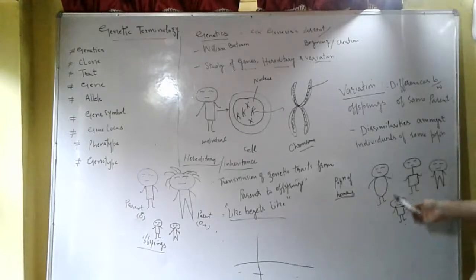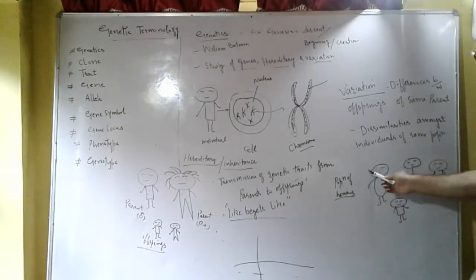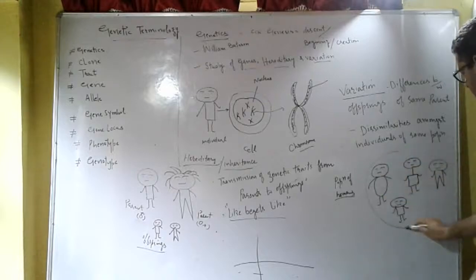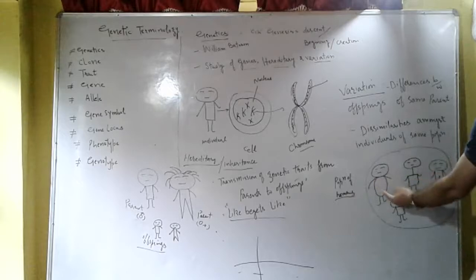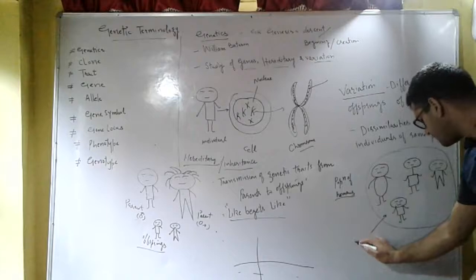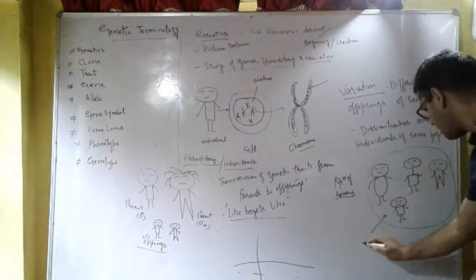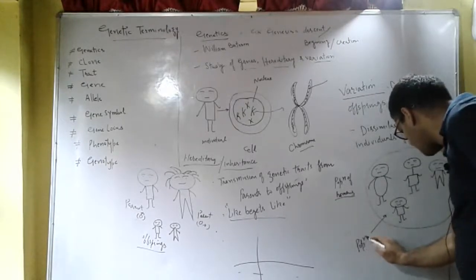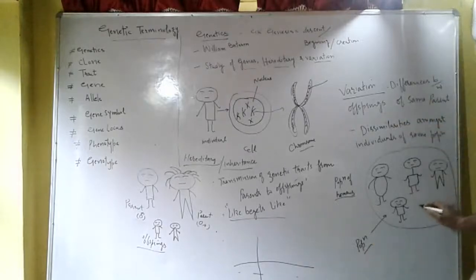This is the human population. Here, these are individuals. These individuals are different from each other. This is what is called variation.